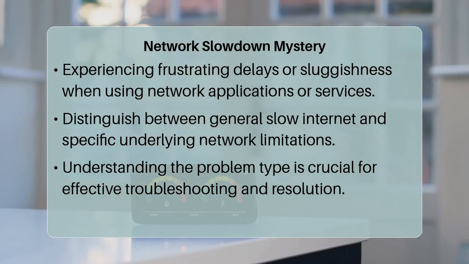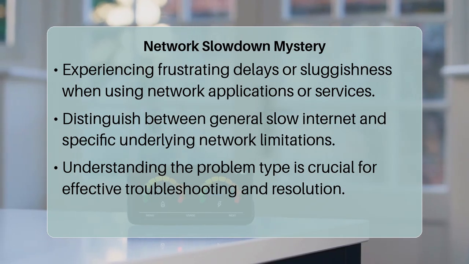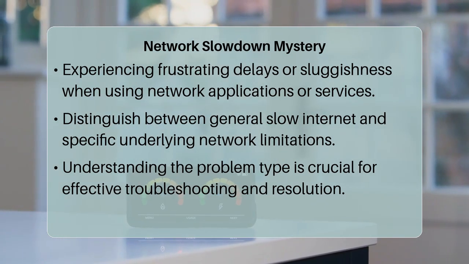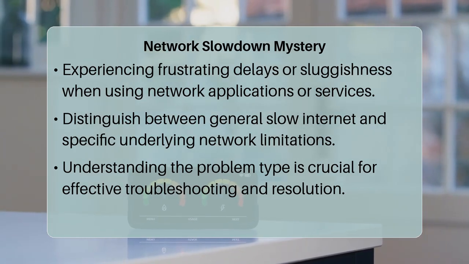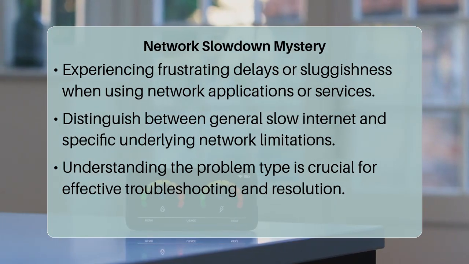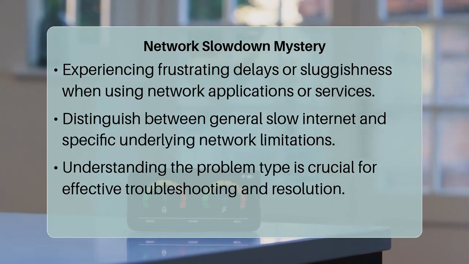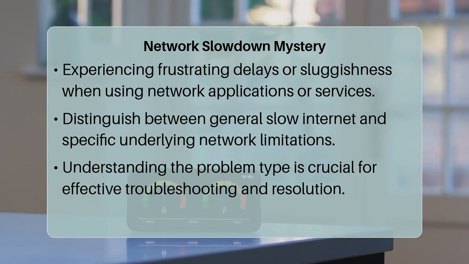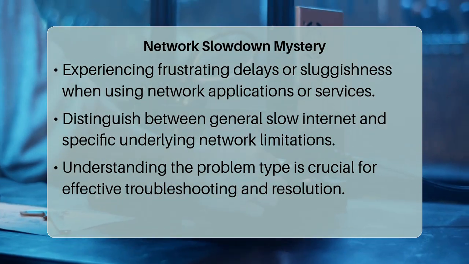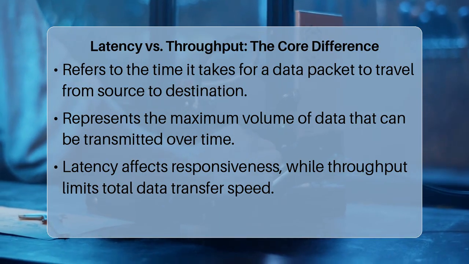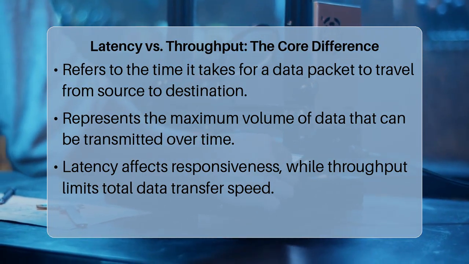A latency-bound bottleneck occurs when the delay in transmitting data, often called ping or round-trip time, is the primary performance constraint. Conversely, a throughput-bound bottleneck happens when the sheer volume of data that can be sent over time, the bandwidth or bits per second, is the limiting factor. The core difference lies in their impact on user experience and the underlying network physics.